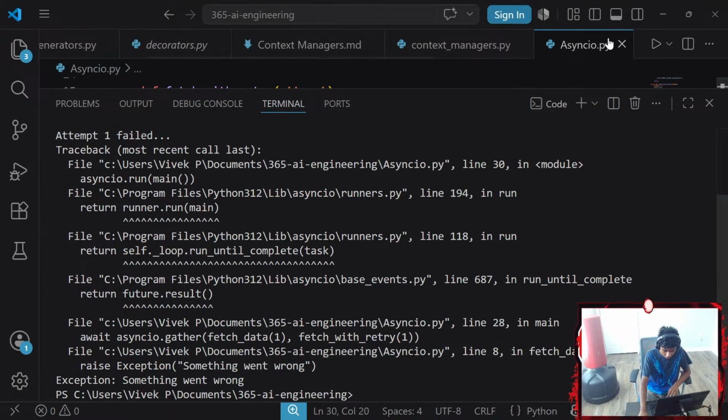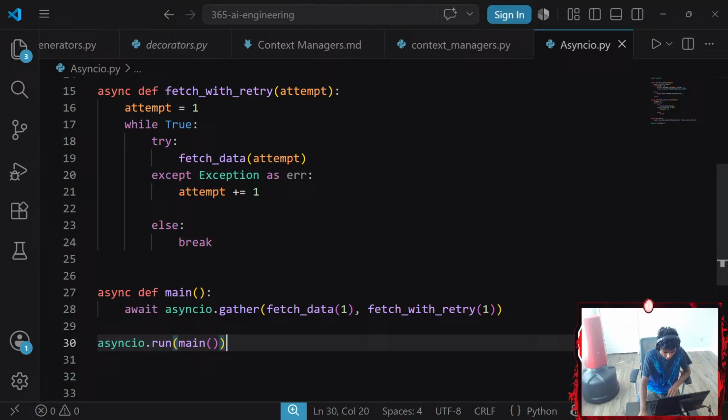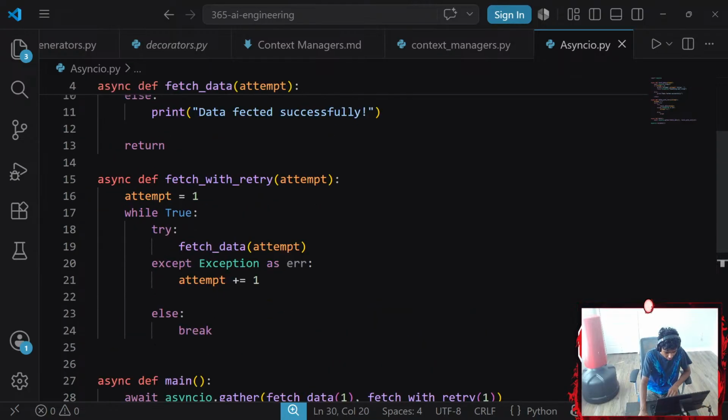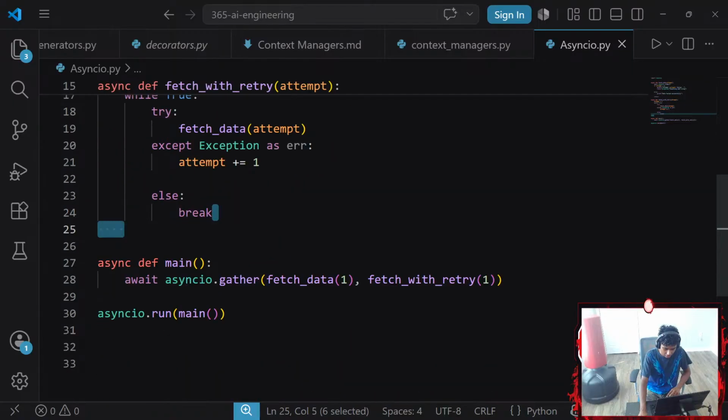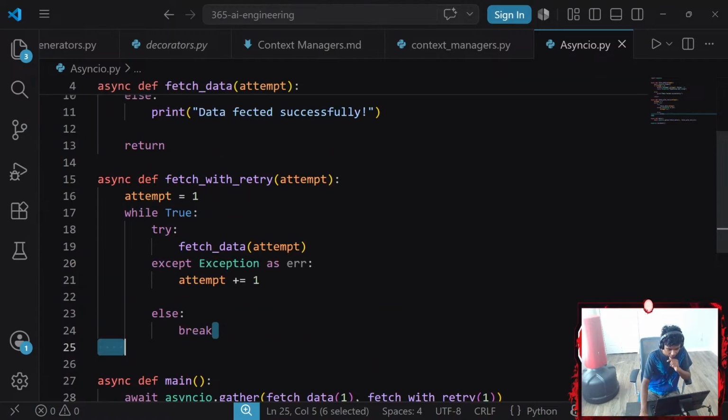Exception, something went wrong in line 8. I mean, I know what's going wrong here. I know what's going on here. You know what? I guess let's go with Control A, Control C. Within fetch with retry, you call fetch, I think. You got the await. I think you forgot the await. I did add the await though. Like, there is no asyncio functions here.